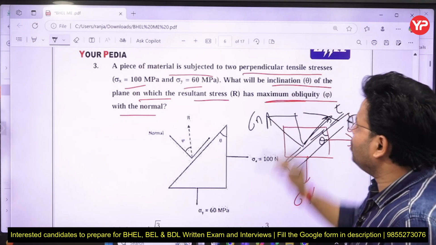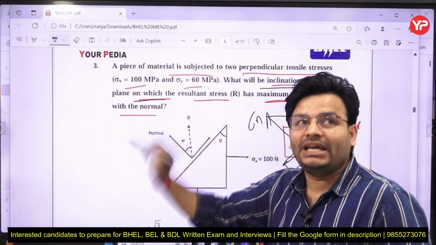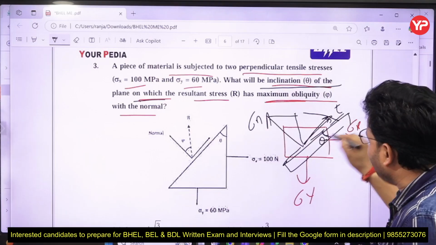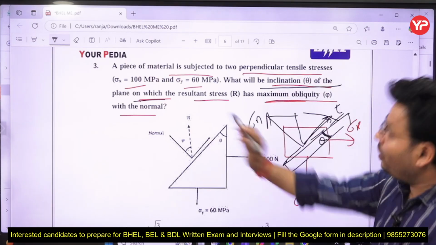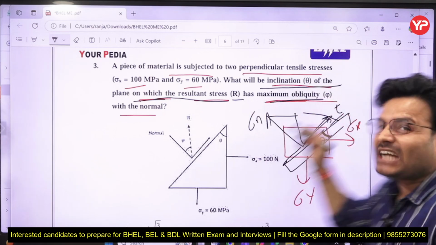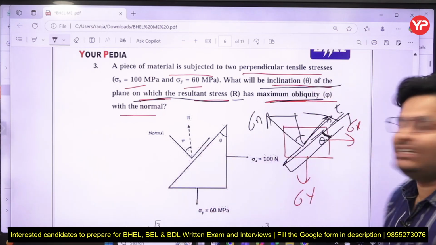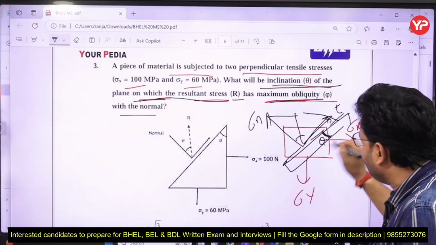In the question it has been asked what will be the inclination of the plane, that angle theta, on which the resultant stress R has maximum obliquity. At that condition, what will be that angle?